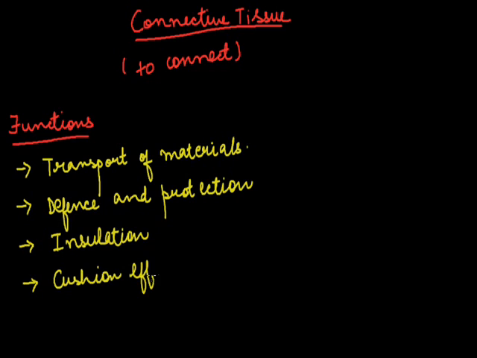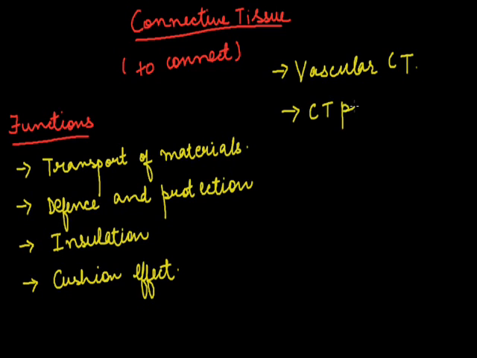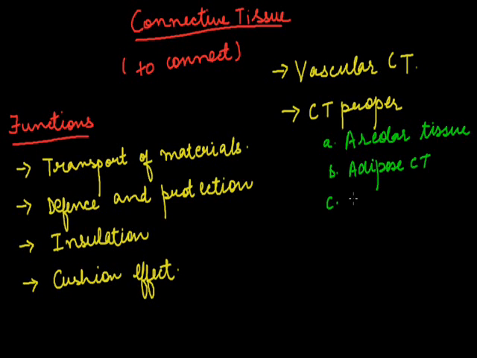As I've told you previously when we were talking about the classification of the tissue, the connective tissue is divided into three broad categories. The first is the vascular connective tissue, and the second is connective tissue proper, which is again divided into three subparts: areolar tissue, adipose connective tissue, yellow fibers, and the last is white fibers.